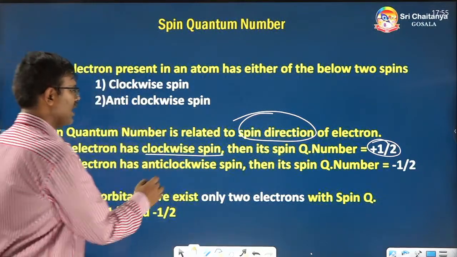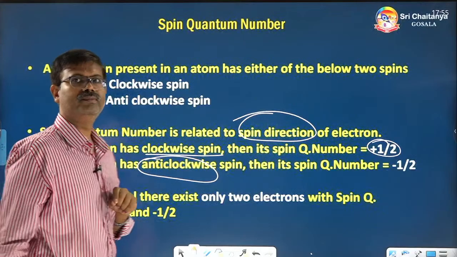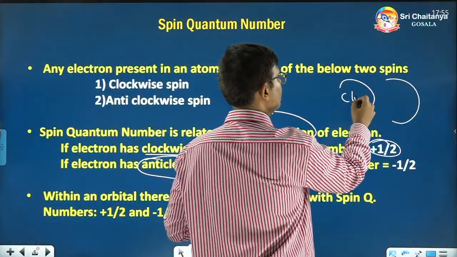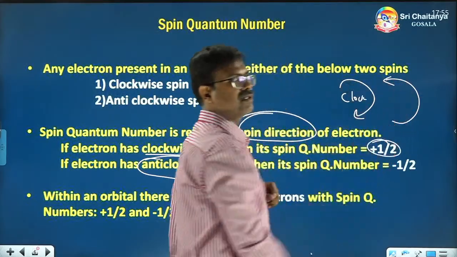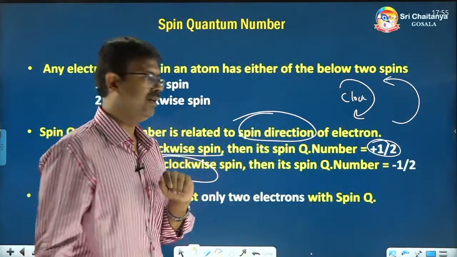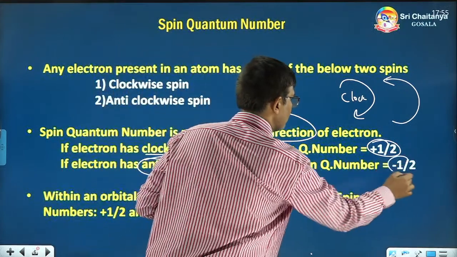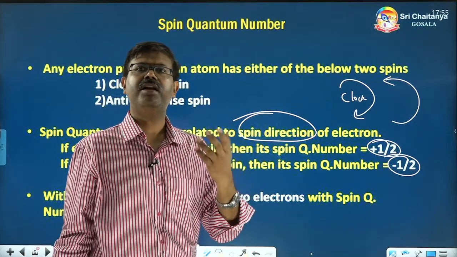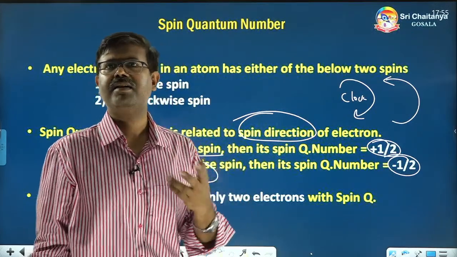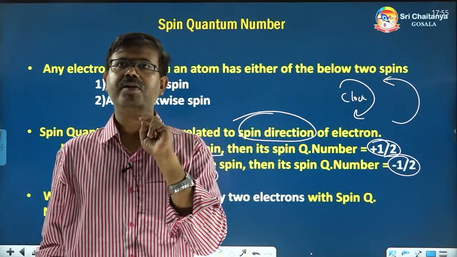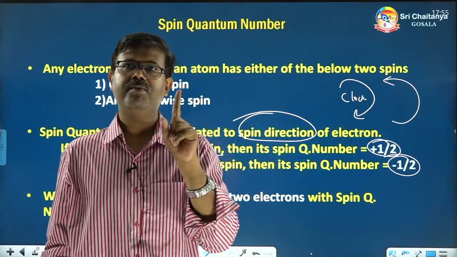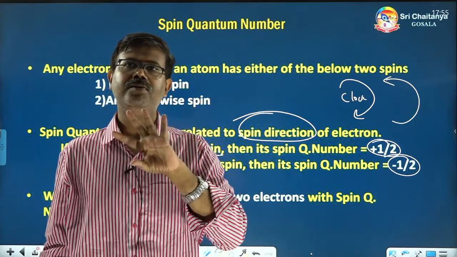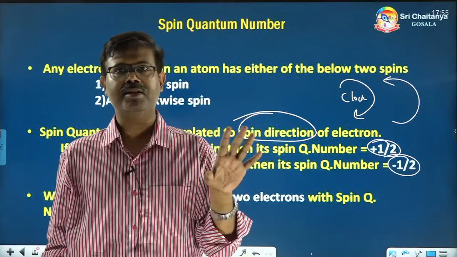If the electron has an anti-clockwise spin, which is the opposite of the clock direction, then its spin quantum number is given as minus 1 by 2. See, azimuthal, principal, magnetic can have various numbers, but spin quantum number has only 2 values, minus 1 by 2 and plus 1 by 2. Clockwise spin, plus 1 by 2; anti-clockwise, minus 1 by 2. That's it.